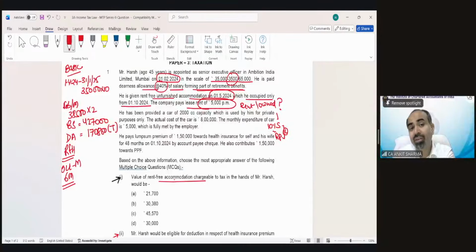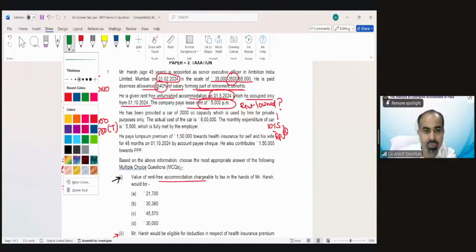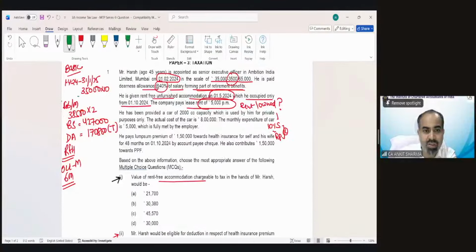These are the 6 months which we need to take, from October till March. And you can see my salary was different. In February and March it was 38,500 into 2, and from April till January that was 35,000 for 10 months.